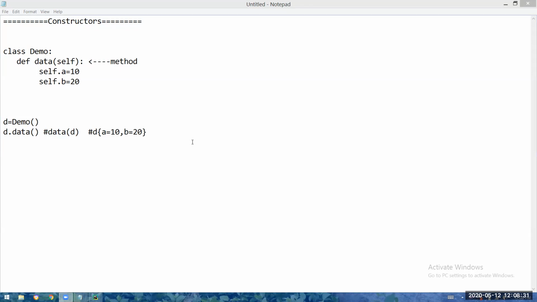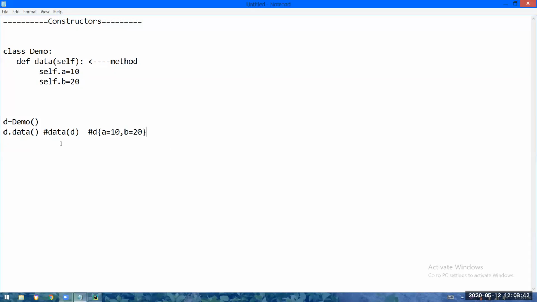Prashant Kumar is there? So what we are doing here is, using a normal method, we have initialized the object.